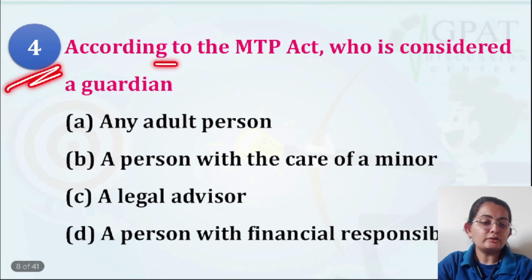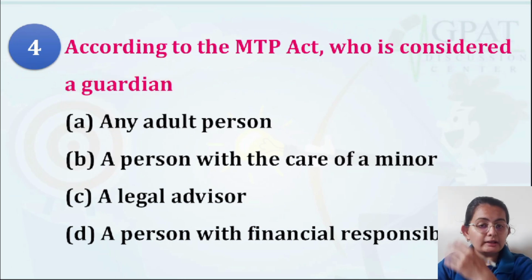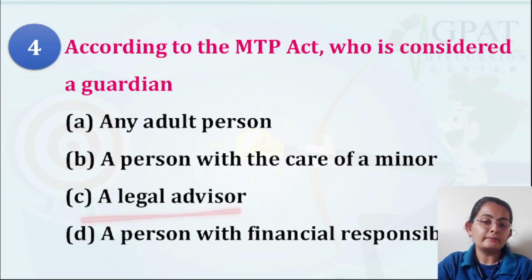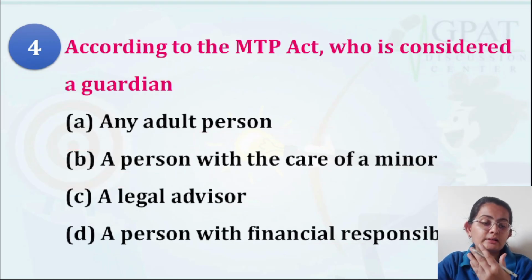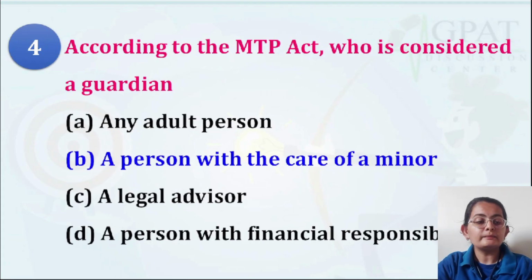Next question: according to the MTP Act, who is considered a guardian? There must be a guardian who takes care of the minor. The options are: any adult person, a person with care of a minor, a legal advisor, or a person with financial responsibility. I already told you that the guardian definition given in the MTP Act is the person who takes care of the minor. A minor is somebody who has not attained 18 years of age.